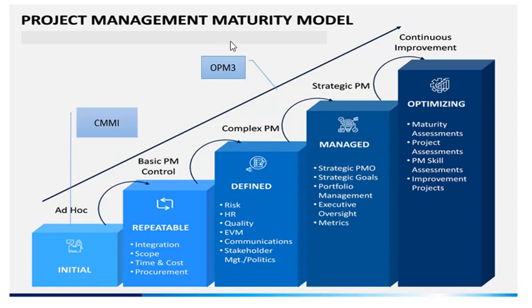Then in the second stage, or the repeatable stage, basic documentation exists, which enables the people to repeat at least some of the processes, which helps to get some results. In the third level, that is the defined level, the defined processes are well documented and are accepted as standards.